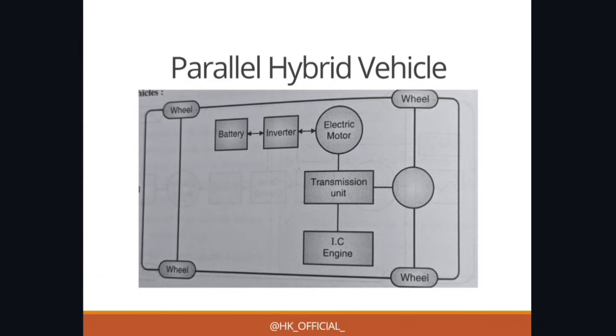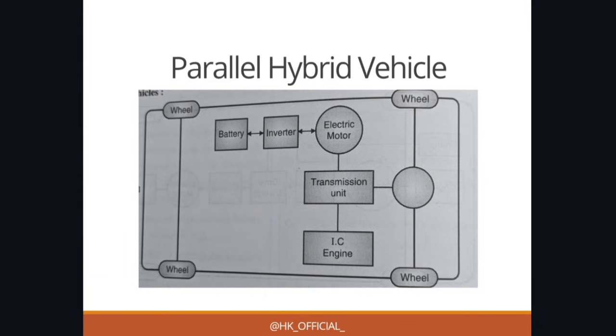You can see the layout in which four wheels are there, and you can take electric motor, which is further connected to inverter and battery, then you can see transmission unit and IC engine. Now what is different here is the IC engine. Okay, so here both the internal combustion engine and electric motor are present. I think this is a very simple one. I have taken the simple diagrams only for your better understanding. So here this is the parallel hybrid vehicle.